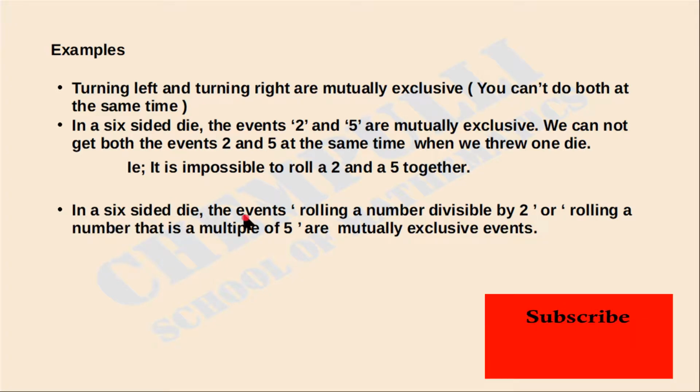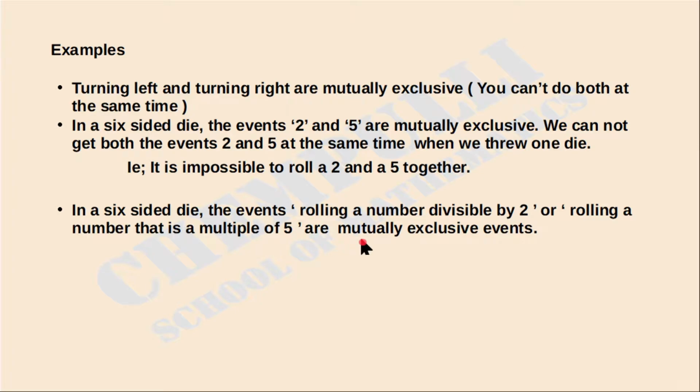The next example: in a six-sided die, the events rolling a number divisible by 2 and rolling a number that is a multiple of 5 are mutually exclusive events. The same case here, one six-sided die. In that case there are two events. The first event is rolling a number divisible by 2. The second event is rolling a number that is a multiple of 5. We can take those two events.